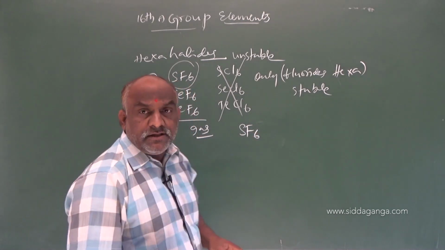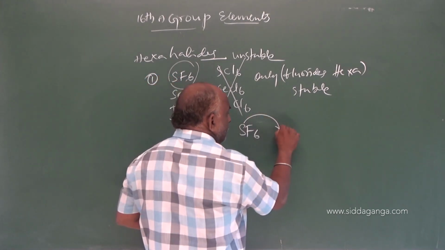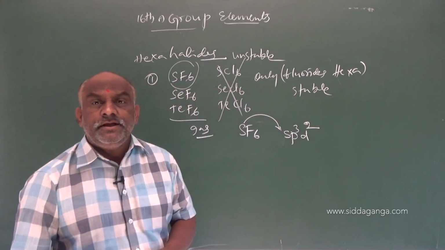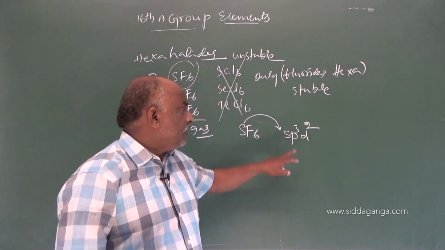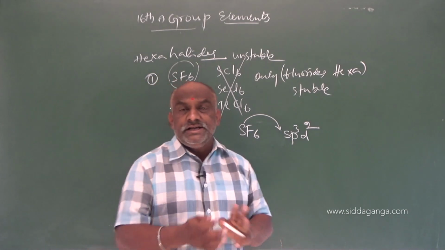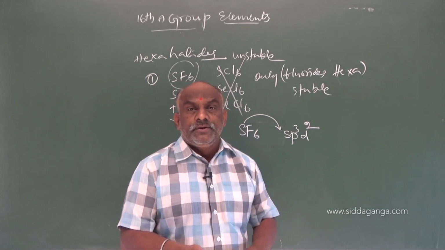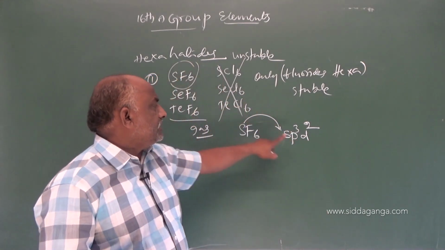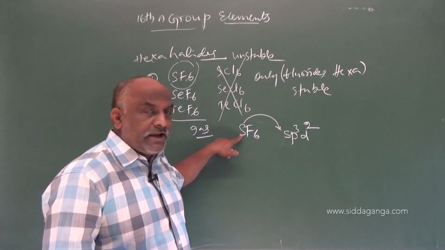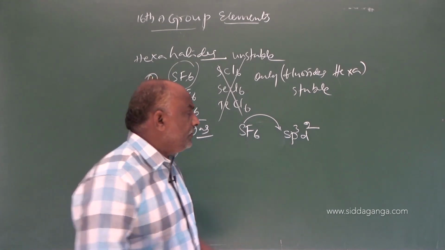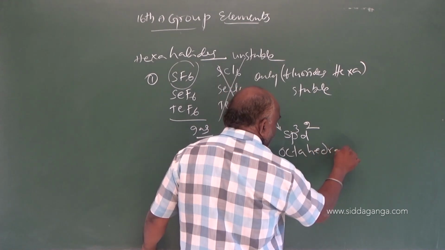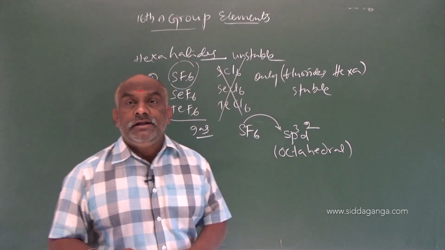Discussing the hybridization of the central atom, let us consider SF6. In SF6, the central atom sulfur undergoes sp3d2 hybridization. Make a note, my dear students, this is very important. Hexahalides hybridization is sp3d2. Sulfur hexafluoride is stable, sulfur hybridization is sp3d2. And what is the shape of the geometry? It is octahedral.